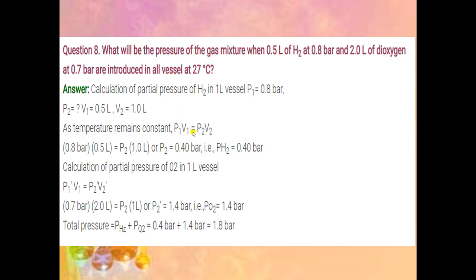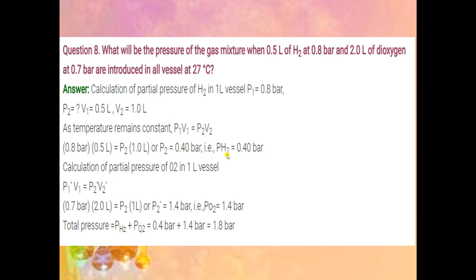So here we will apply the formula P1V1 is equal to P2V2, first for hydrogen gas and then for dioxygen gas. For hydrogen gas, the value of P1 is 0.8 bar and the value of V1 is 0.5 liter. So here you will put the values of P1 and V1. Now the value of V2 is 1 liter and the value of P2 is unknown. Only one value is unknown, so we can find the value of P2.